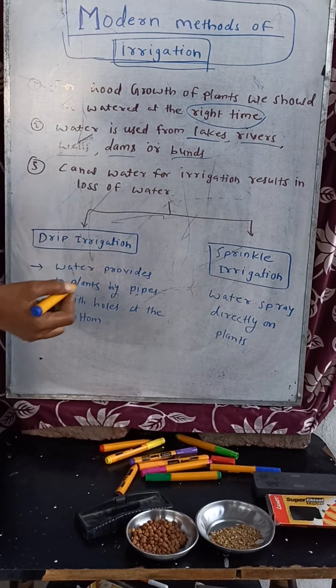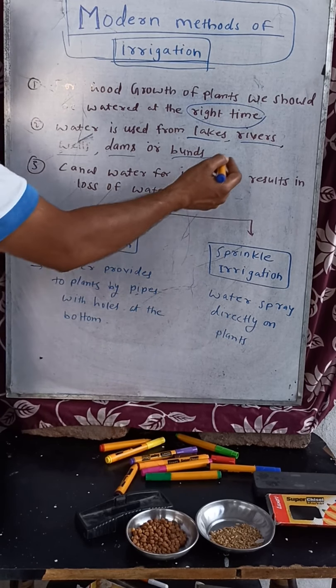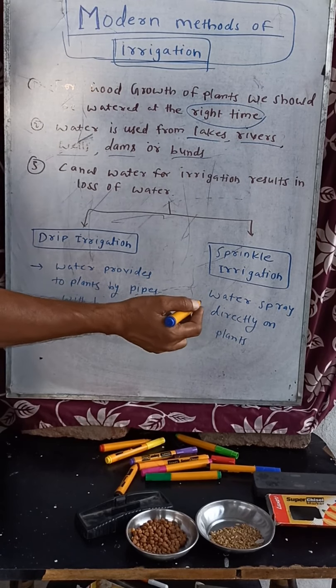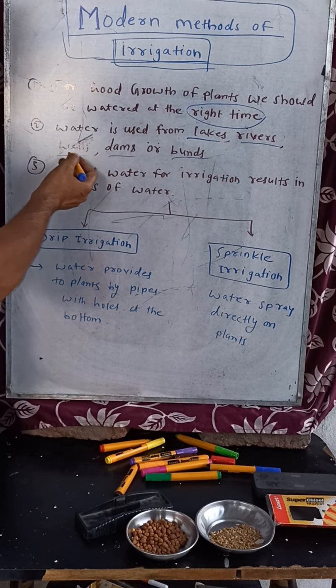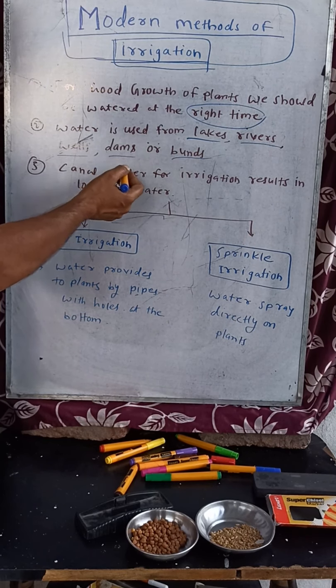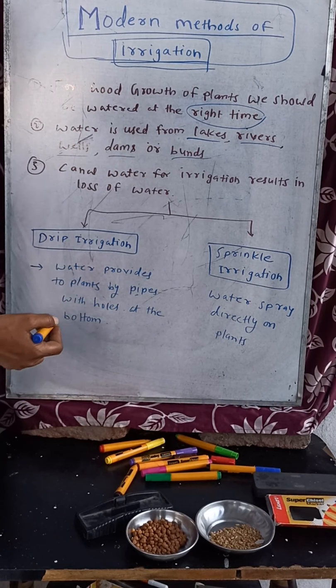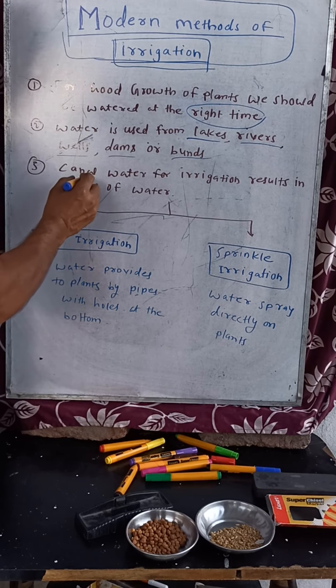For irrigation facilities, if you have lakes, then definitely you will get the water from those lakes. If you have rivers, some farmers take the water from the river, some from the lake, some from the well, somebody uses dam water, and some use pond water.